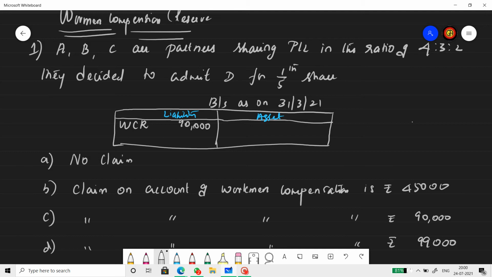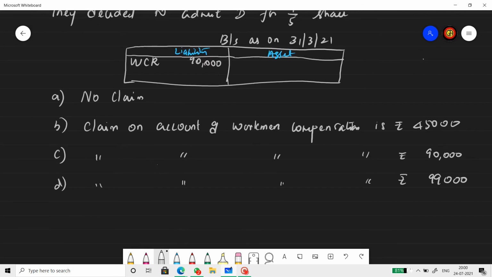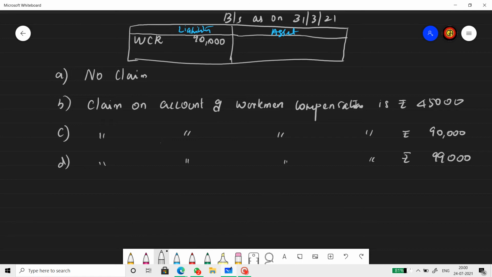They decided to admit D as a partner for a 1/5 share. In the balance sheet as on 31/3/21, under liabilities, WCR is 90,000, and there are four cases here. Case number 1, there is no claim at all. Case number 2, the claim amount is 45,000. Case number 3, the claim amount is 90,000. Case number 4, the claim amount is 99,000.